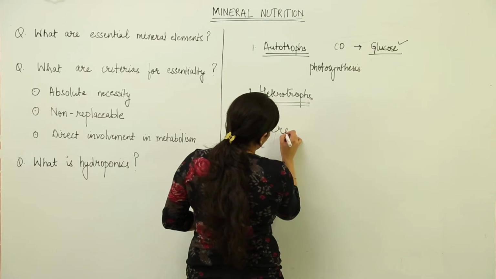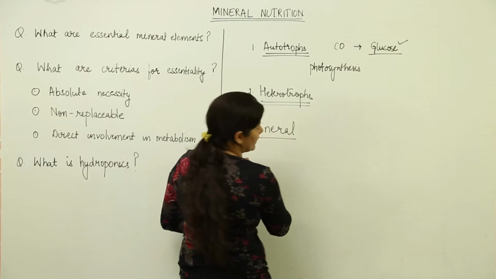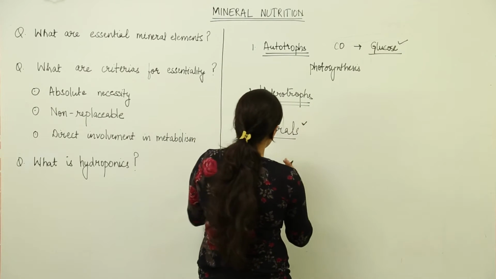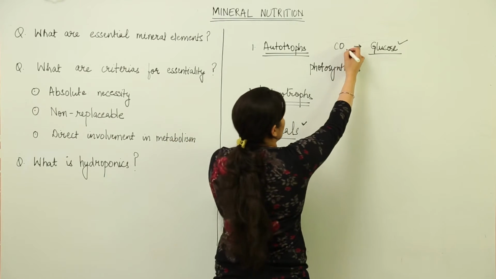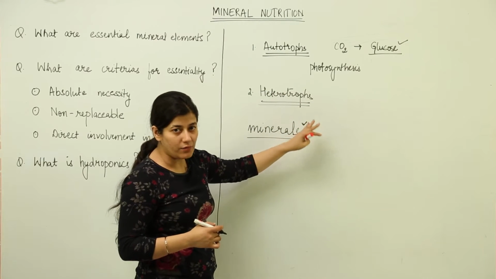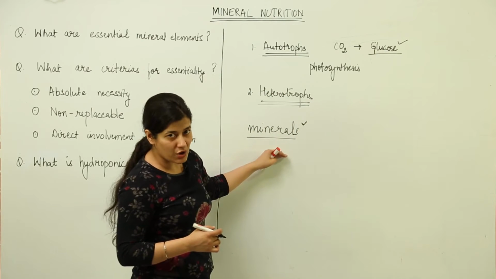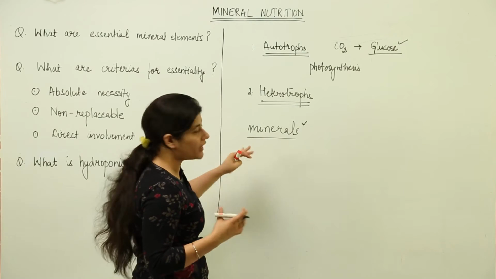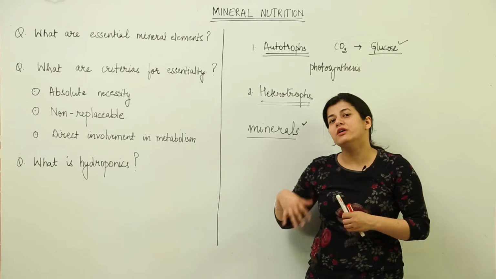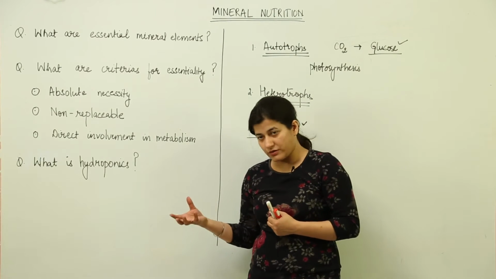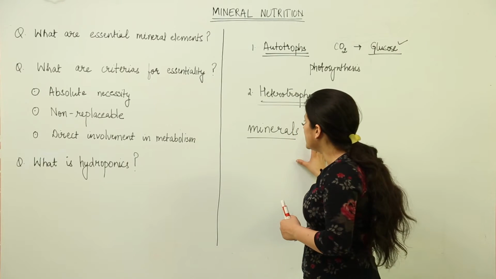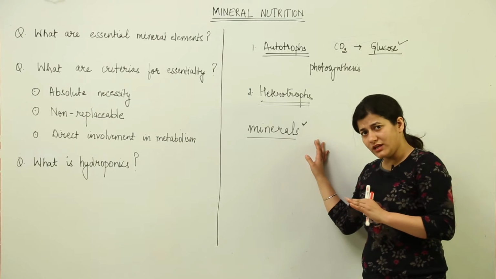Soil is an important factor for plant growth because basically it is the reservoir of minerals. So we get to know one thing, that apart from carbon dioxide and water, there are certain minerals which are required for the metabolism and the growth activities of the plant, and those minerals are taken up by the plant itself, and we are also dependent on plants only for those minerals. Those minerals are taken up by the plant from the soil, and when we study about minerals, we need to know that soil has so many minerals.